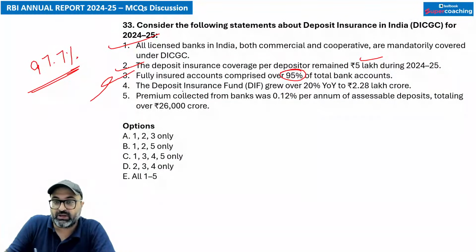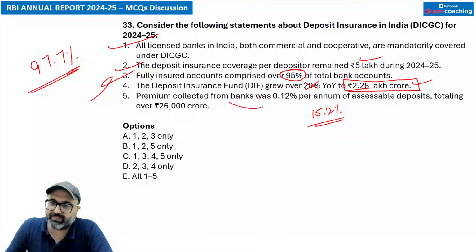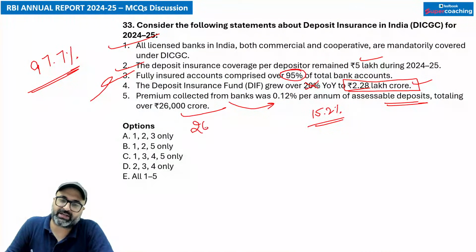Deposit insurance fund grew over 20%. So this is wrong. No sir, it did not grow that much. The value is correct, but the growth is around, if I am not wrong, I guess around 15%, 15.2%. Premium collected from the banks is 0.12% per annum of the assessable deposit, which is around 26 crore rupees for the financial year 2025-26. That is correct.